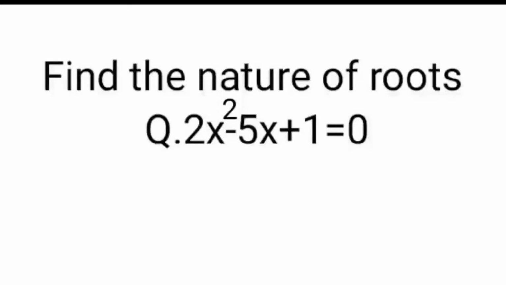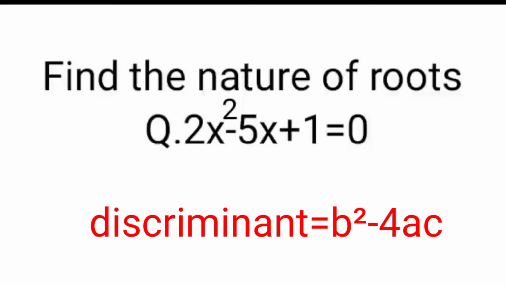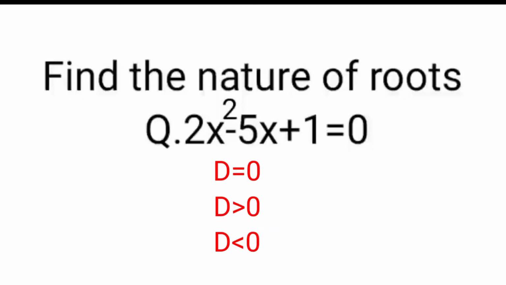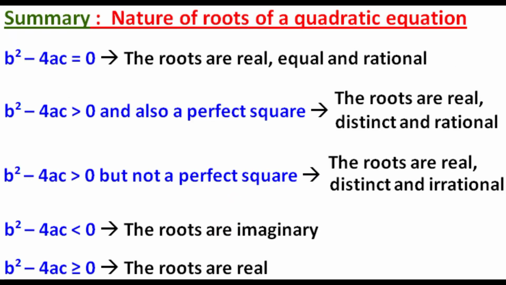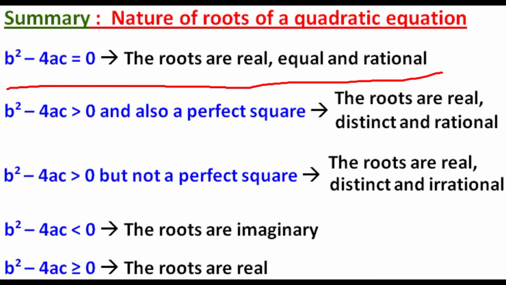Here is the question: find the nature of the roots of 2x² − 5x + 1 = 0. To know the roots, we have to know what is called the discriminant. We know the discriminant is b² − 4ac. When the discriminant is equal to 0, then the roots will be real, equal and rational.